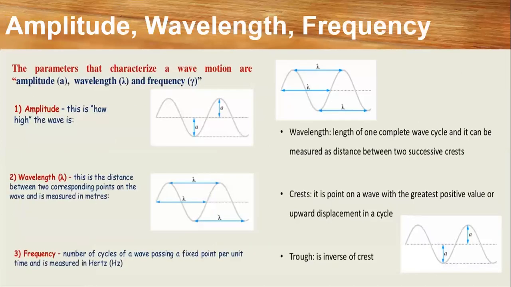In this way, while learning power and energy, we should know the amplitude, wavelength, and frequency. We should not forget the basic concepts related to electromagnetics in the form of amplitude, wavelength, and frequency. The parameters are: the amplitude denoted by A, the wavelength denoted by lambda, and the frequency, which in this case is denoted by gamma, otherwise it will be f only. It depends upon the author, and they can mention it in a figure likewise.